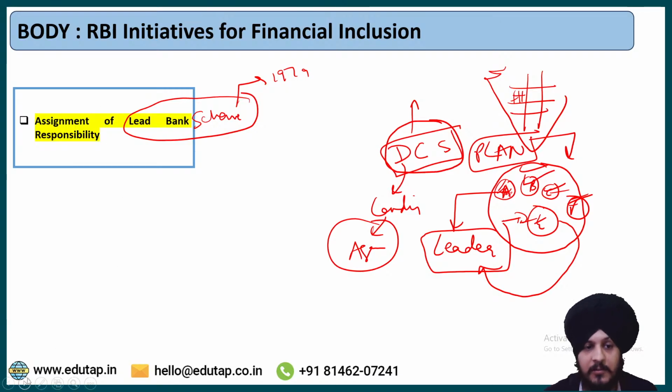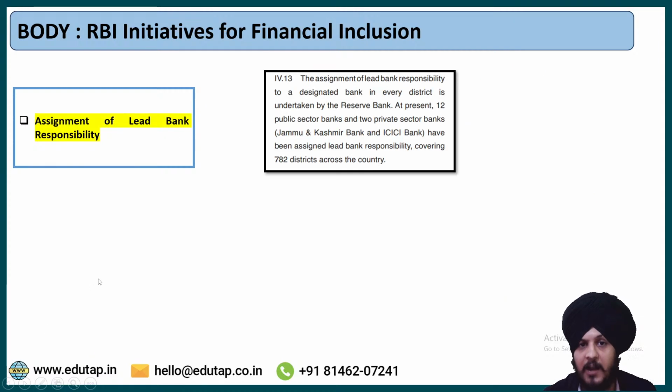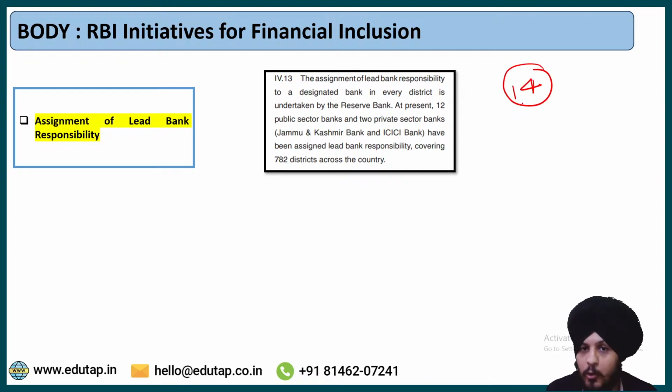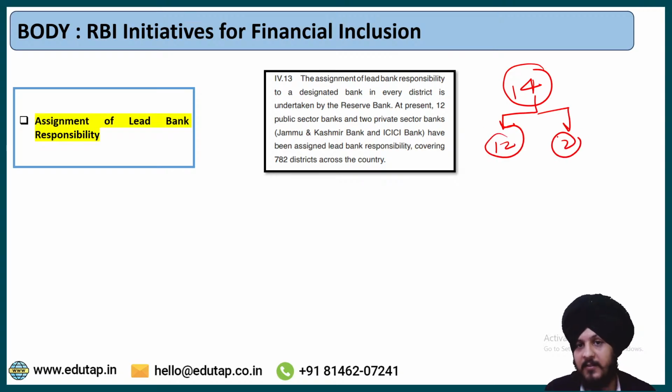Fine. So this is something that is highlighted as a part of the RBI annual report, very importantly. If you talk about the present time, how many banks are there under the lead bank responsibility? It says that in total there are 14 banks. Out of these 14 banks, 12 are public sector banks and 2 are private banks, which are J&K Bank and ICICI Bank.